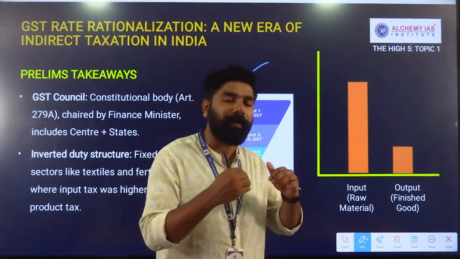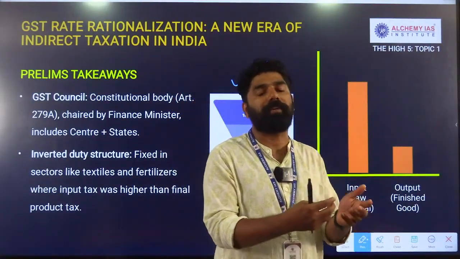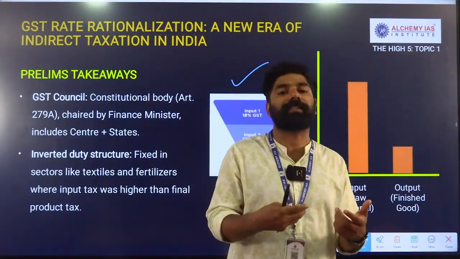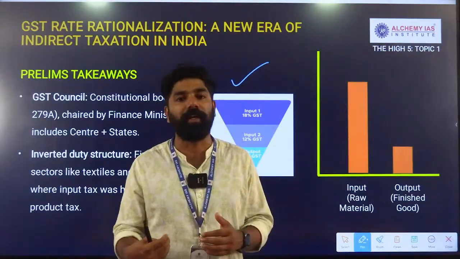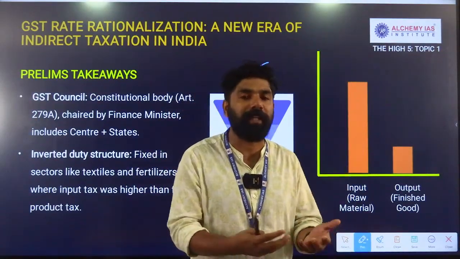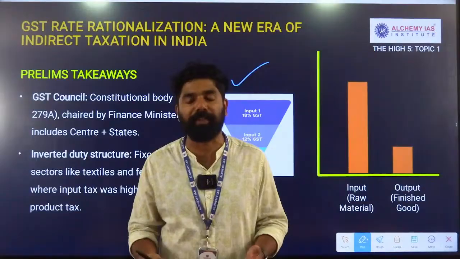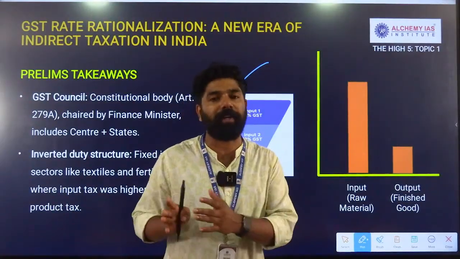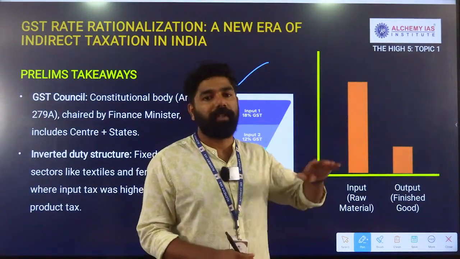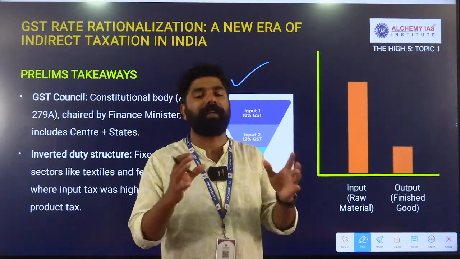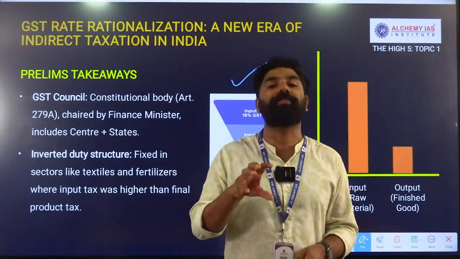Especially for benefiting the consumer, the government used to reduce the tax on the final goods. But unfortunately, from the producer's perspective, especially in India where we promote the Make in India initiative, local industries would be affected by the higher tax imposed on the input part. So this is a concept that is relevant for the prelims perspective.